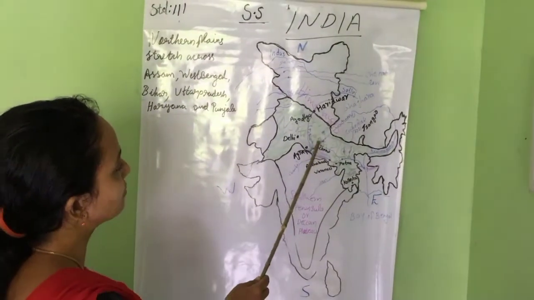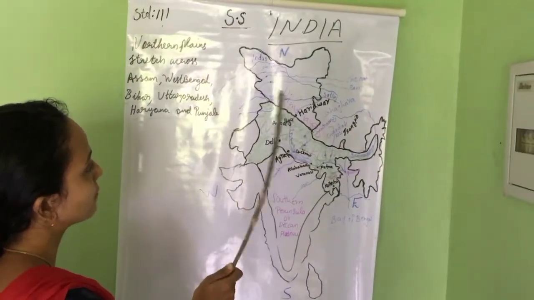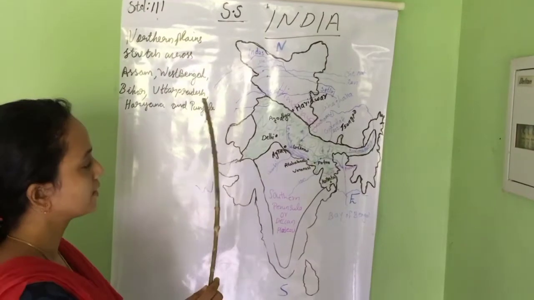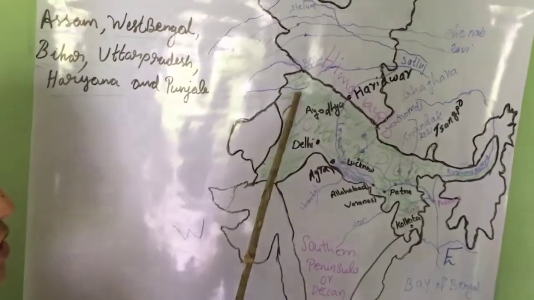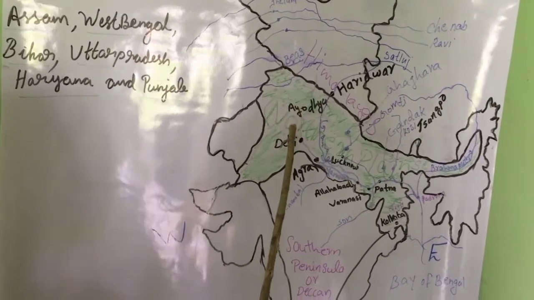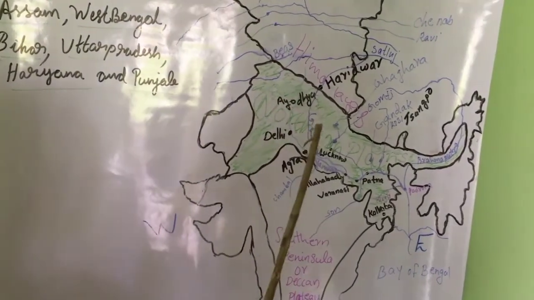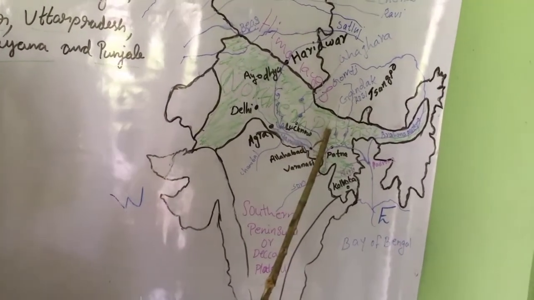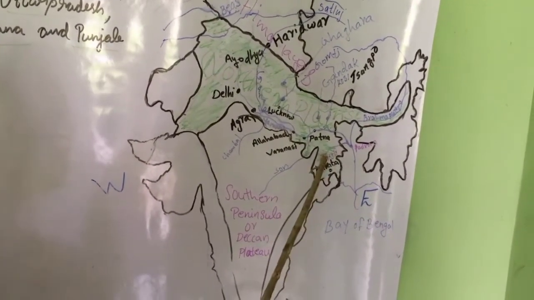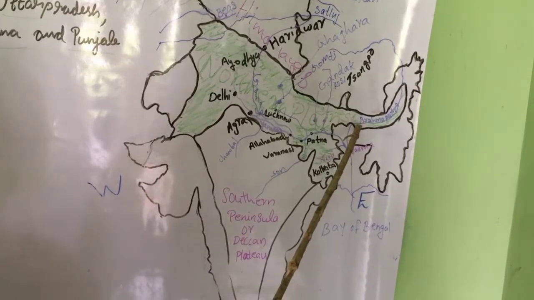Now we are going to learn where the northern plains extend from and to. Here we can see Punjab in the northern side, then Haryana, Uttar Pradesh, Bihar, West Bengal and Assam.